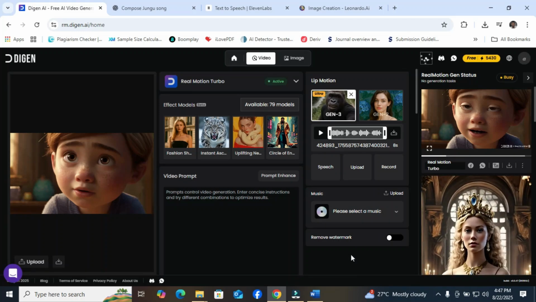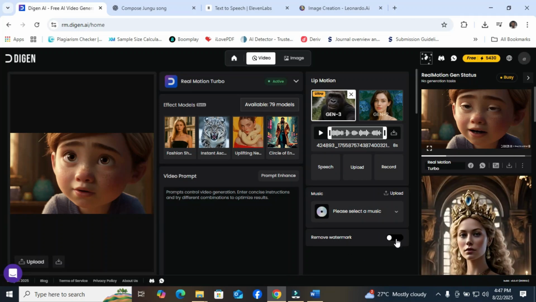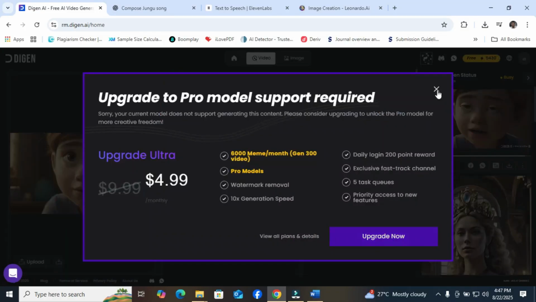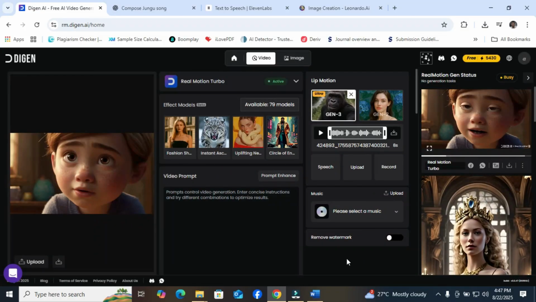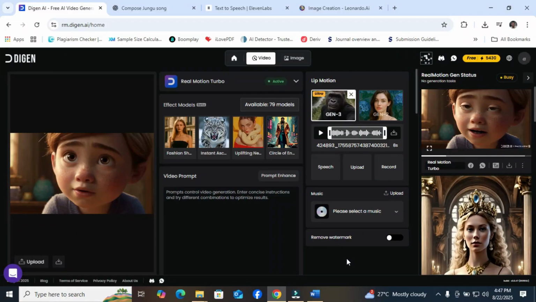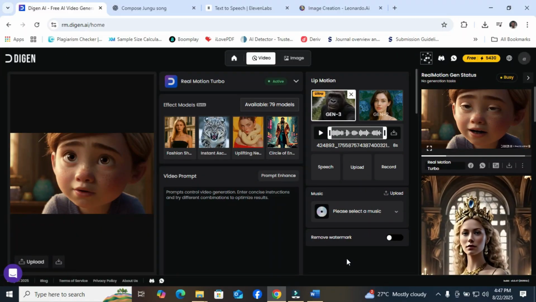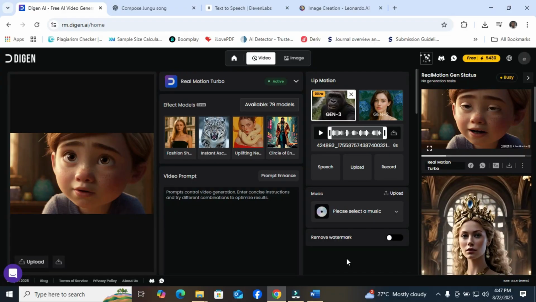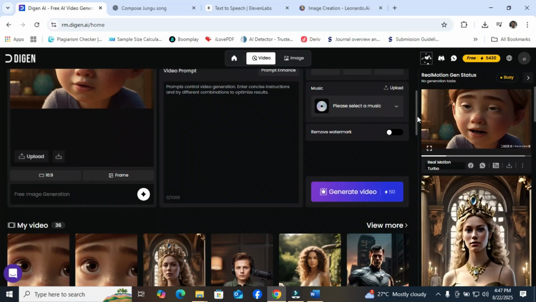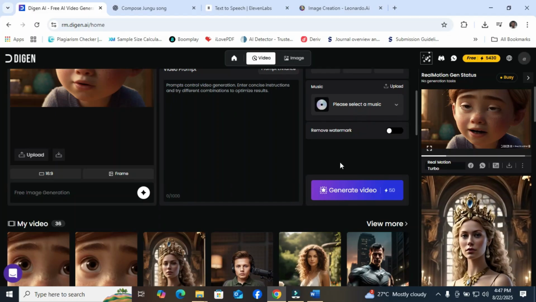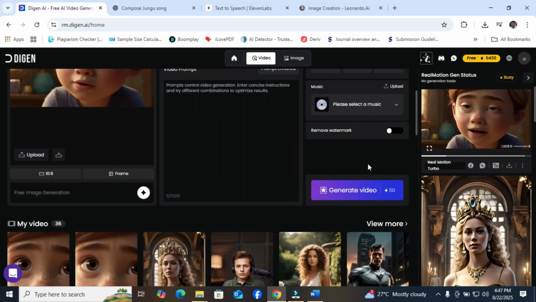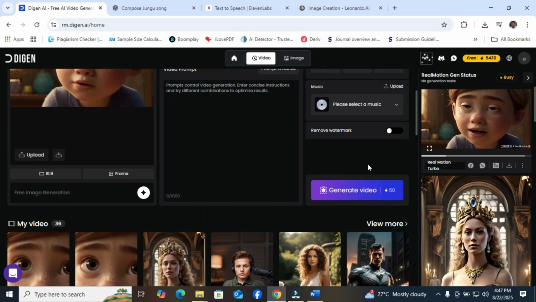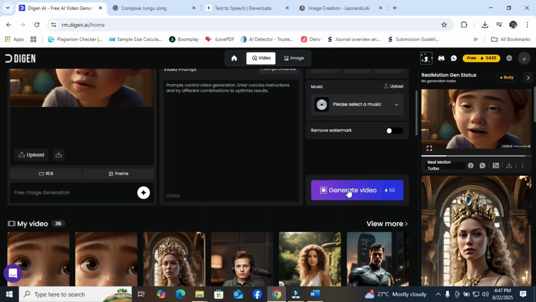You can choose to remove watermark. You can choose to include watermark. Okay, premium if you have to remove watermark. But even though you include watermark, you can decide to go to a watermark remover platform to remove the watermark. Okay, so when I did this, the next thing that I did is that they have to generate video by removing 50 credit out of the credit that you have to be able to generate that video, and the audio is 8 seconds.